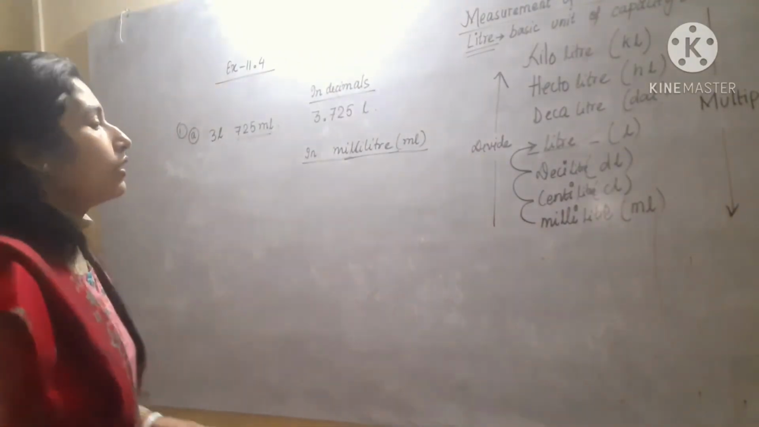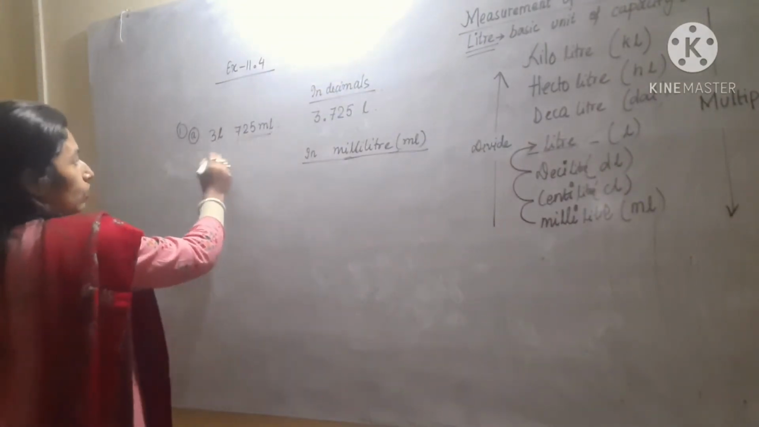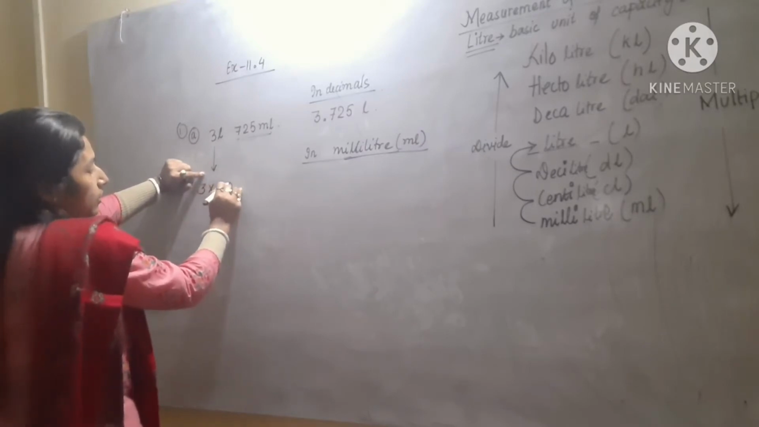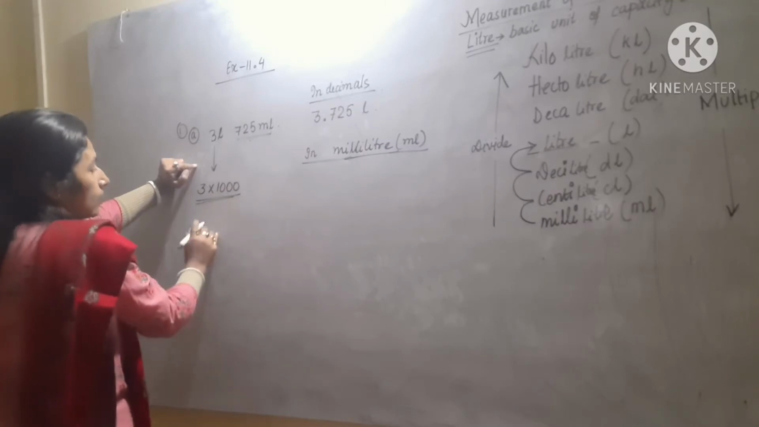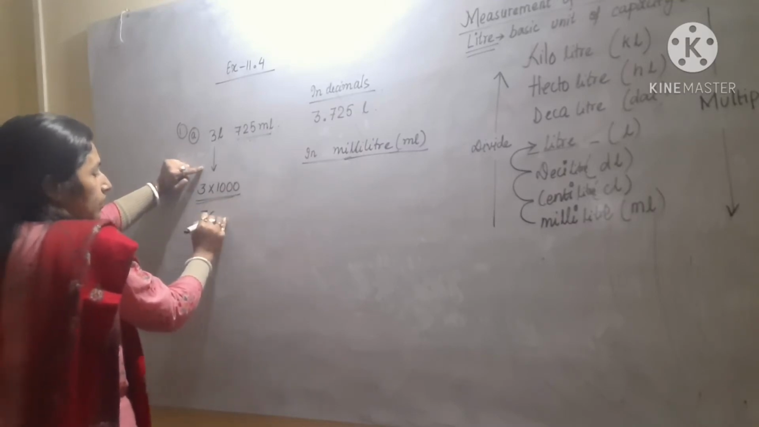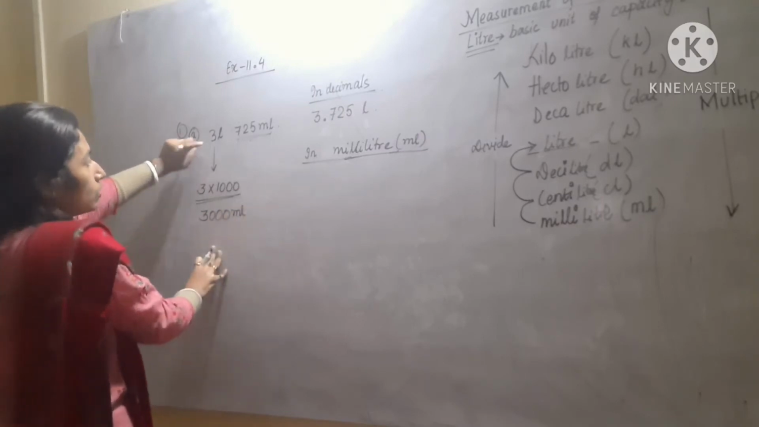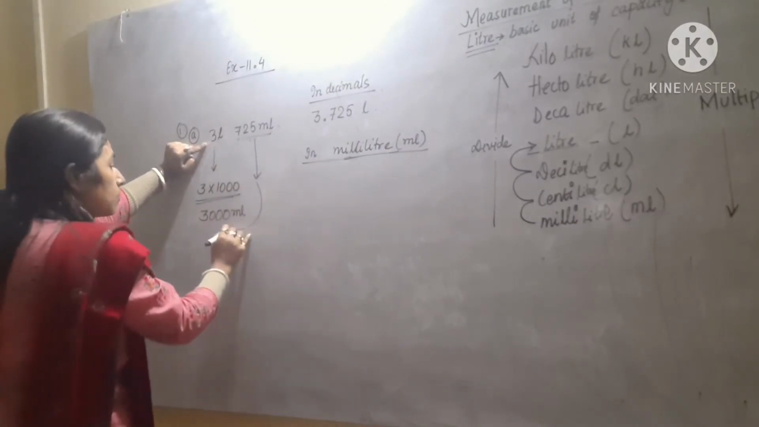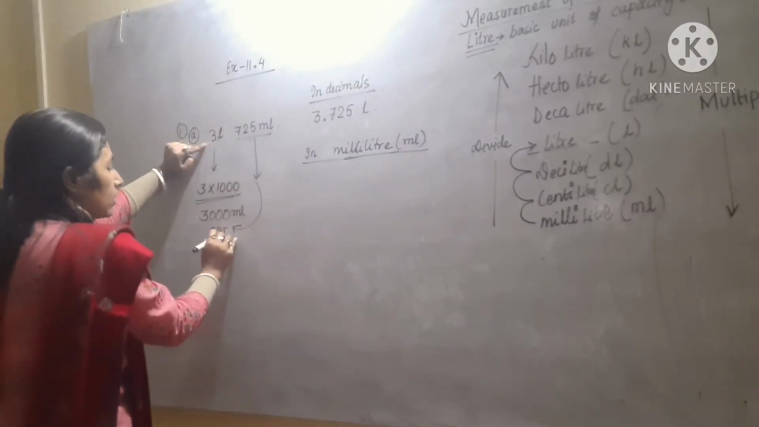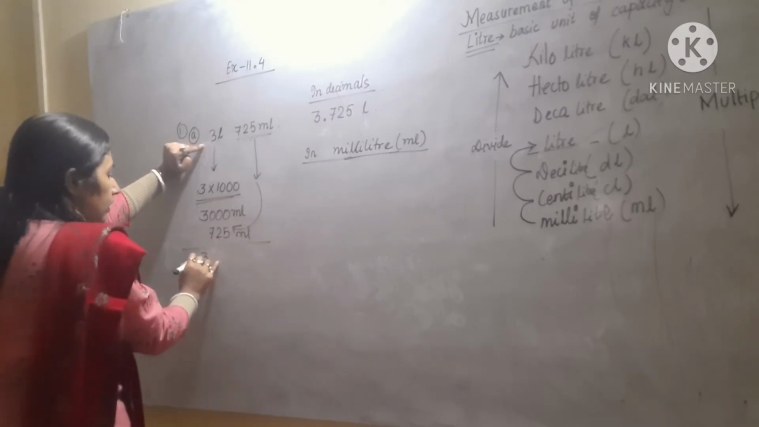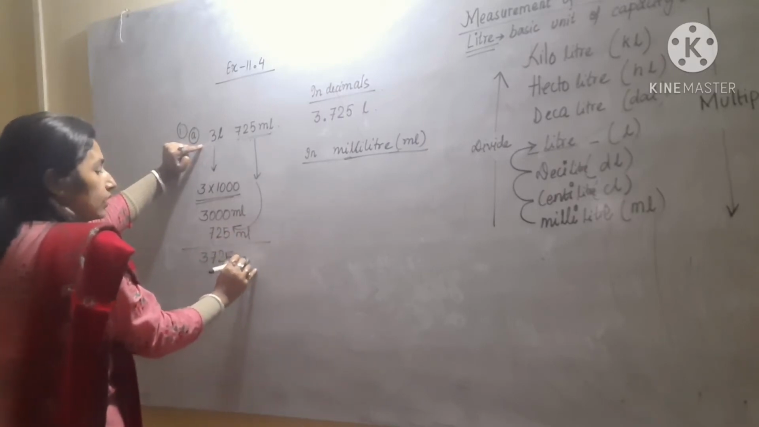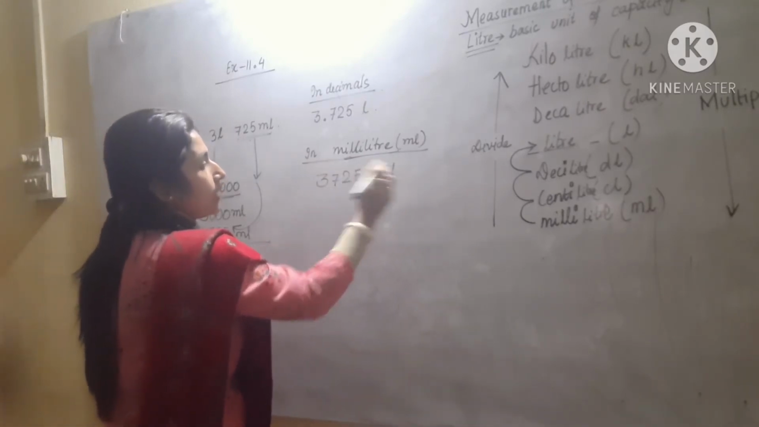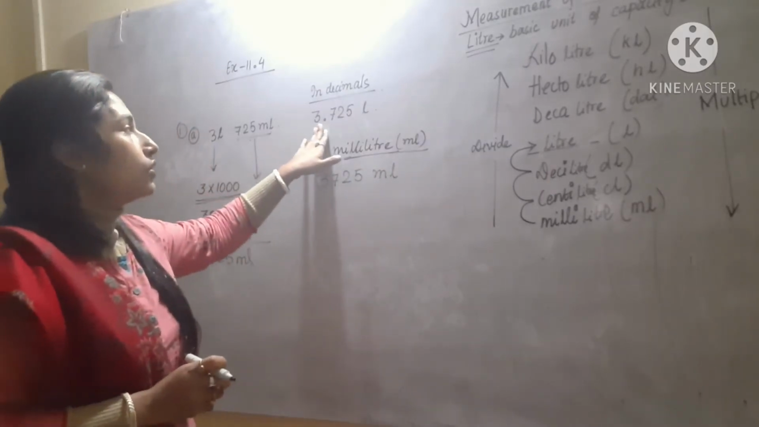So here this 3 liter will be multiplied by 1000, so that we can easily write the number in milliliter. So this will be 3000 milliliter. Now 3 liter is converted into milliliter, and 725 is already in milliliter, so you have to add it here. So 725 milliliter. After adding we will get 3725 milliliter. That means in milliliter the answer will be 3725 ml, and in decimal the answer will be 3.725 liter.